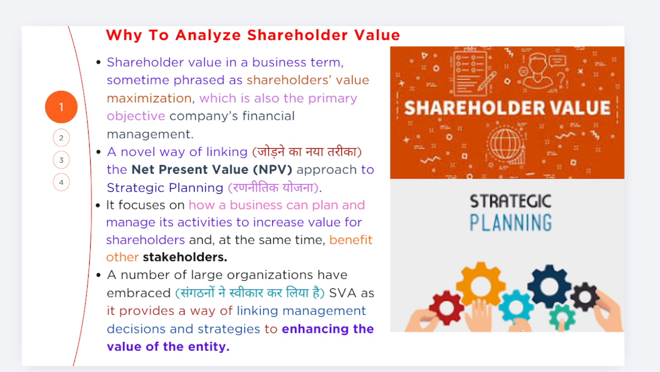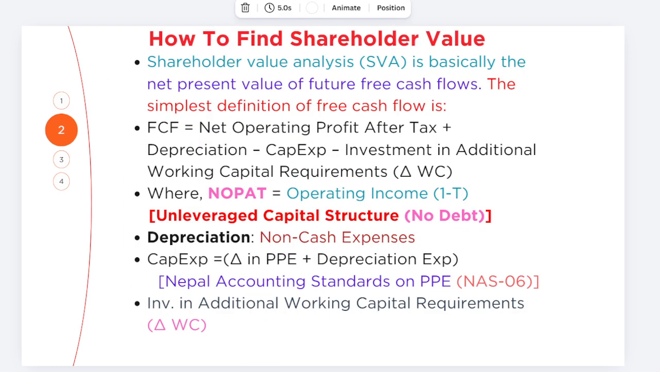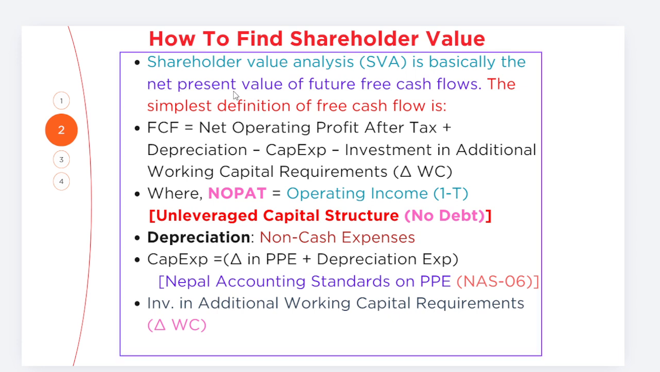Okay, now the question is how we are going to find the shareholder value. The basic concept is that shareholder value analysis is basically the net present value of the future cash flow. So at first we have to estimate the free cash flow. This is simply net operating profit after tax plus depreciation, minus capital expenditure, minus investment in additional working capital requirement, that is the change in working capital.